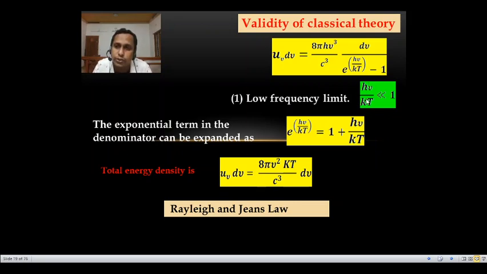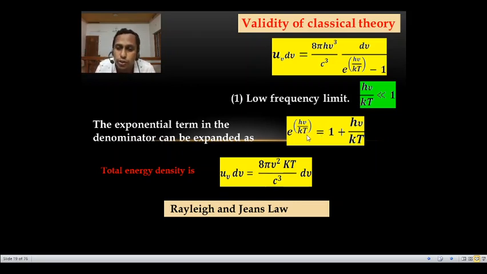So we can write h nu by kT is very much less than 1. Suppose for e raised to x, the expression for x very much less than 1: e raised to x is equal to 1 plus x by 1 factorial plus x square by 2 factorial plus etc. Since x is very small, higher order terms can be neglected.